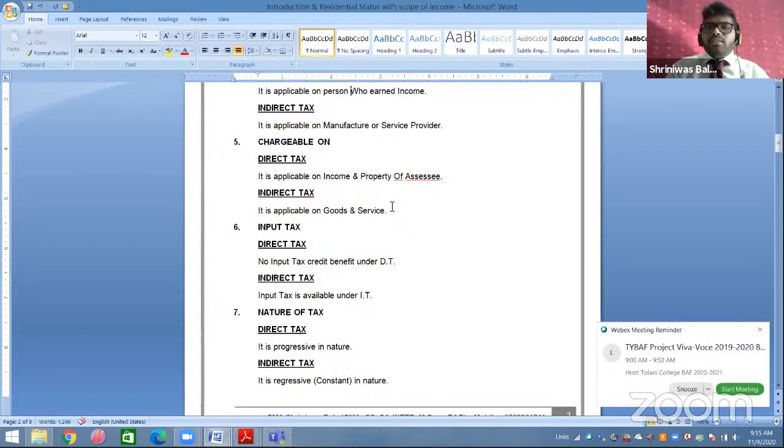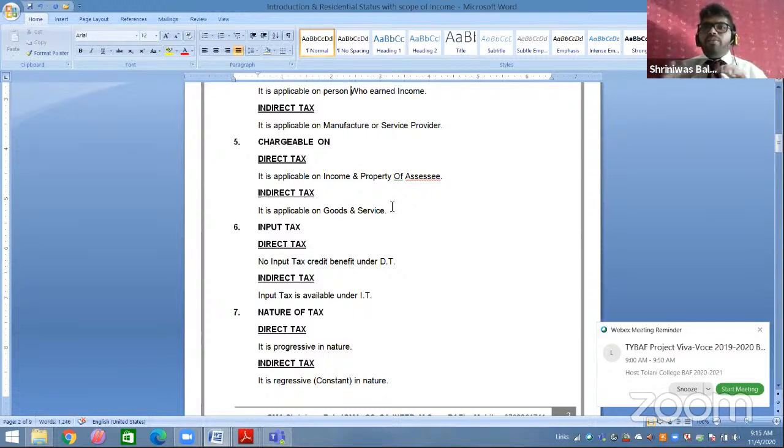And indirect tax will be chargeable on your goods and services. आप लोगों ने जो भी goods and services supply किया, उसके ऊपर आप लोगों का indirect tax applicable हो. Now there is a concept called input tax. Input tax concept will be cleared in your GST lecture, that is your indirect tax lecture. Now input tax करके कुछ benefit है जिसके वजह से आप लोगों का GST को introduce किया है.